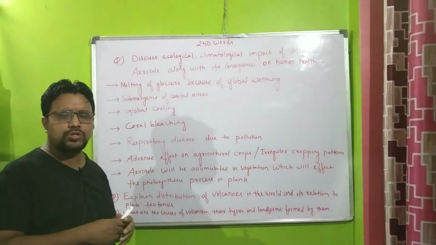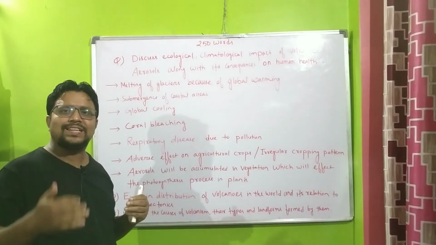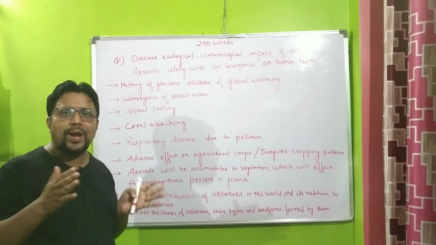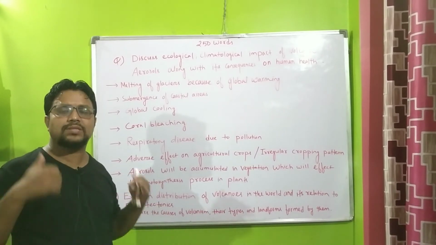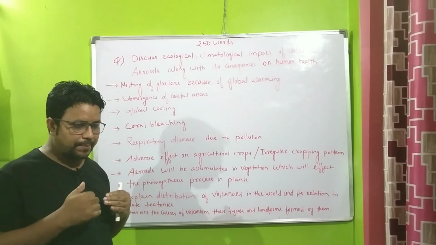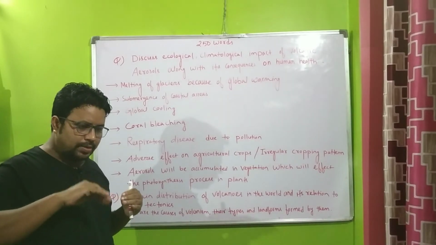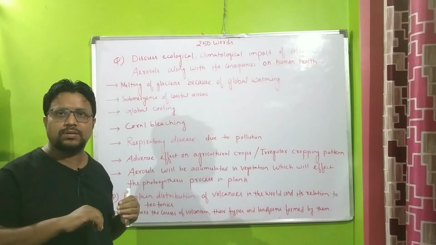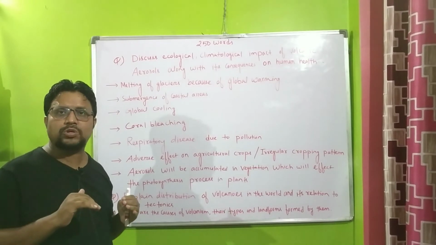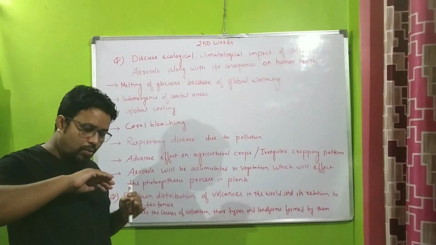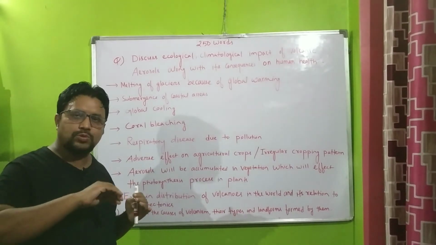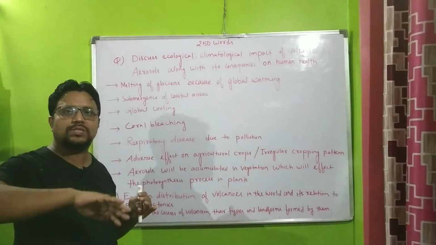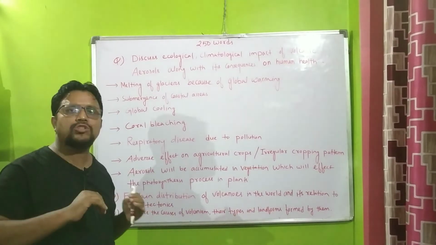But what happens? Due to aerosols, there is an increase in temperature of the ocean. When the temperature of the oceans increases, the corals, that means the polyps, separate out the zooxanthellae.